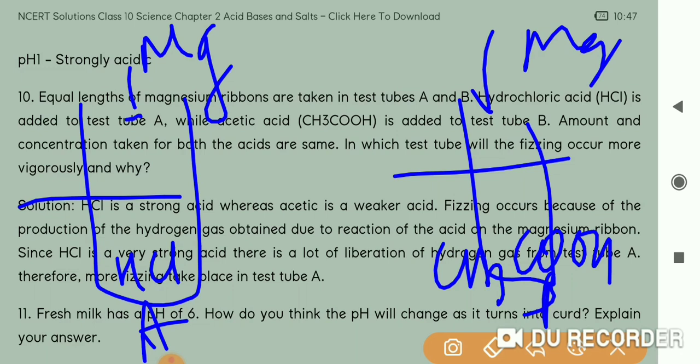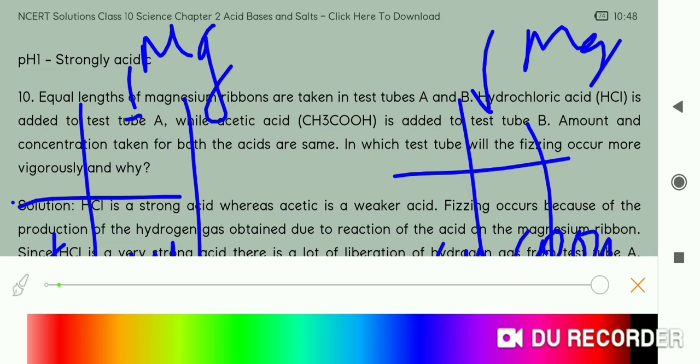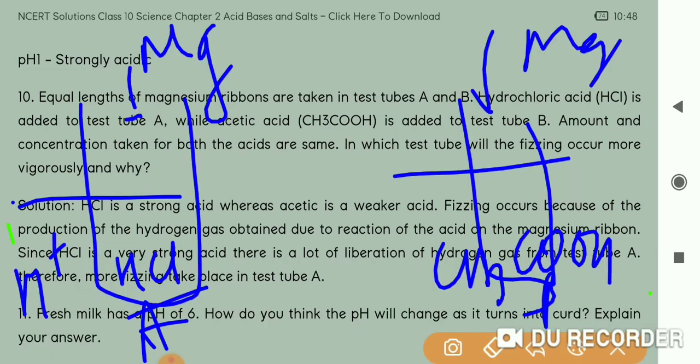Now see, here HCl was there, so more H+ ions were there. How? More H+ ions. H+ ions are more here, and here H+ ions were less. Now if it is more here, more hydrogens will be replaced by magnesium. When magnesium is added, magnesium replaces the hydrogen from the acid and hydrogen gas is released. So if H+ ions are more in the HCl, then more gas will be produced.